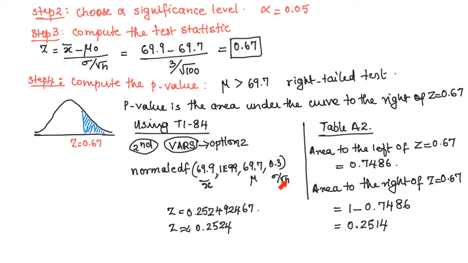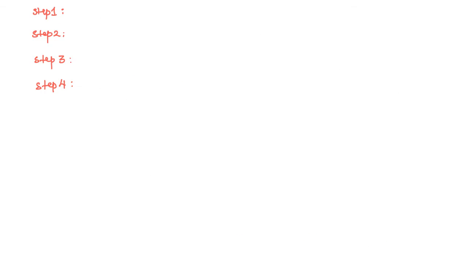Then mu and sigma over square root of n, that is the standard deviation of x bar. And if you are using the table, it gives the area to the left of z. So we calculate this area first from the table, then subtract that from 1 to find the area on the right side. If you compare these two values, you can see there is a slight difference in the result.